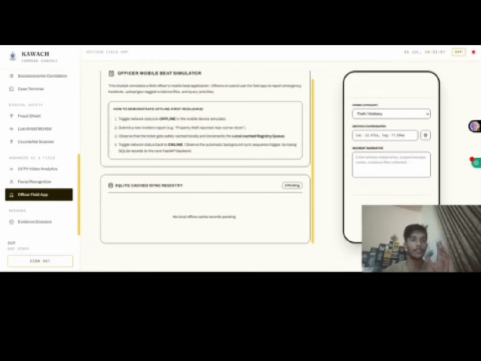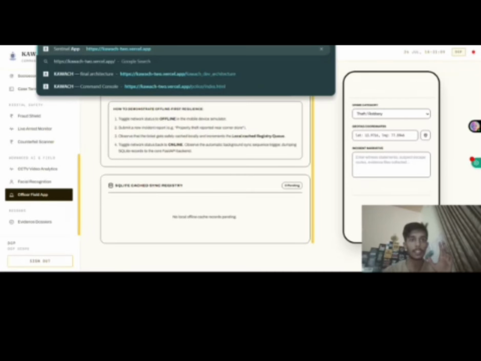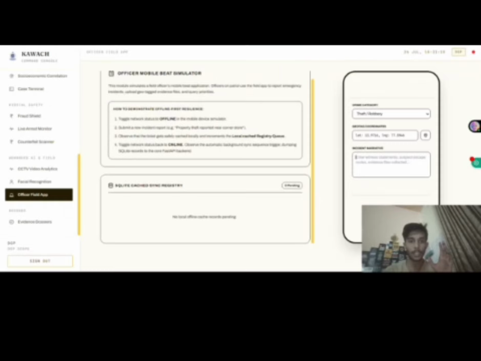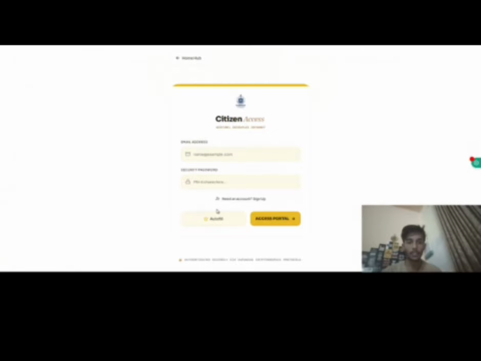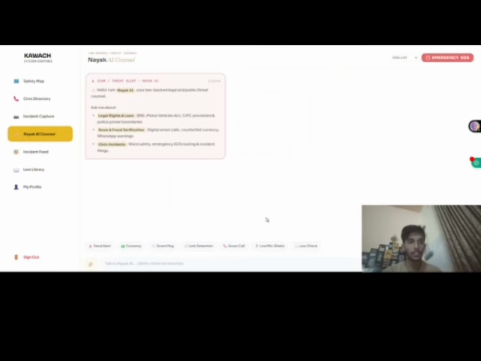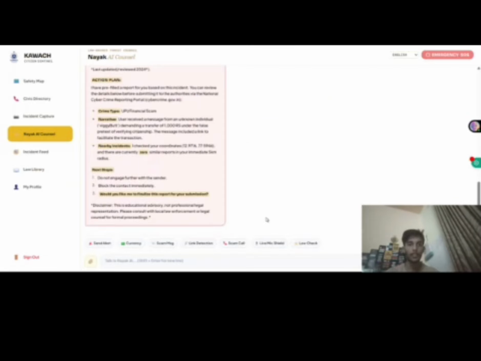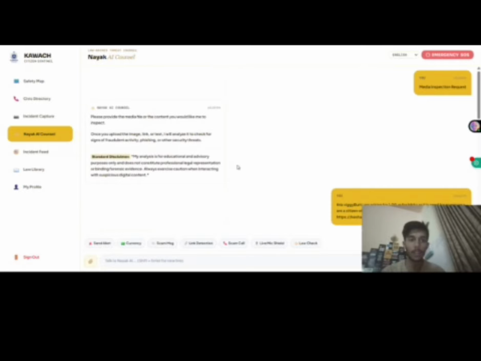Next, we have a very major USP, which is the citizen side of it. We don't just empower the police, we also empower the citizens of a country. As we can see, the citizen access opens up to Nayak, the guy who delivers justice. The Nayak AI Council is also an omnipotent AI RAG agent, which is trained on 4,000 plus law records from BNS, BNSS, and other legal documents, and it directly fetches from them and uses them to perform some major operations.